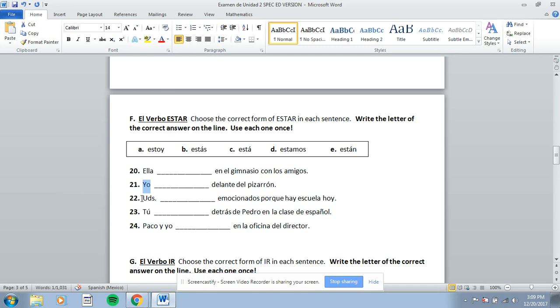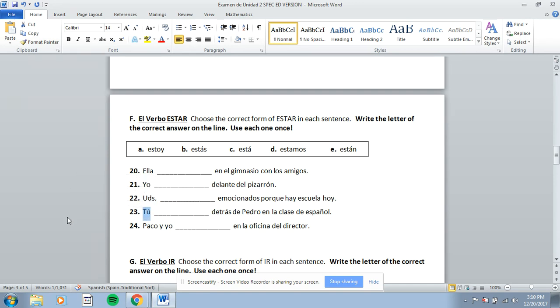22 wants the ustedes form. It's plural, so think about that. It'll be on the plural side of your chart. Estoy, estás, está, estamos, or están, and put the letter that goes in front of the correct answer on the line right here.